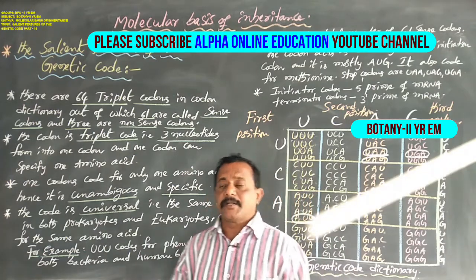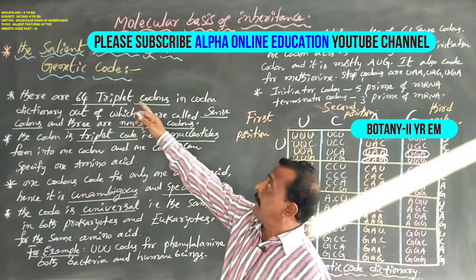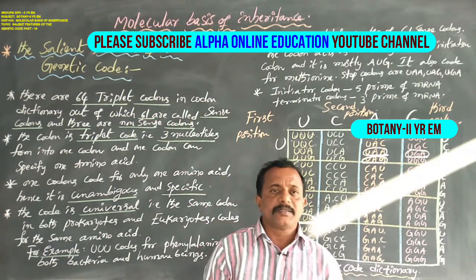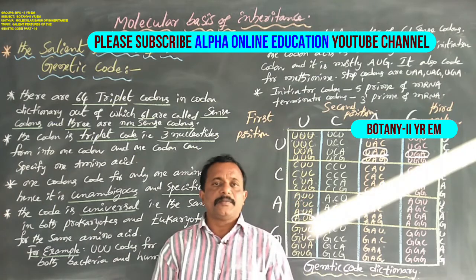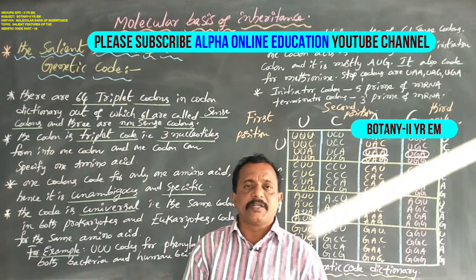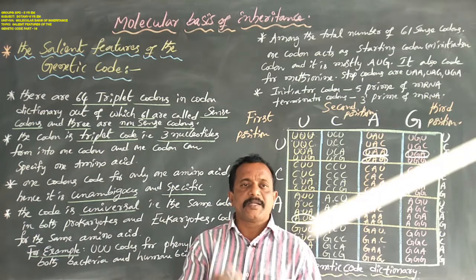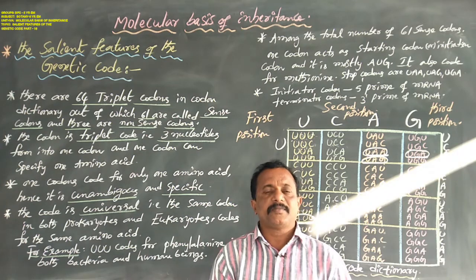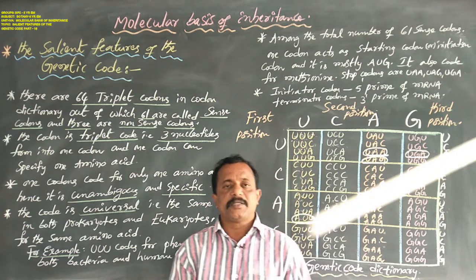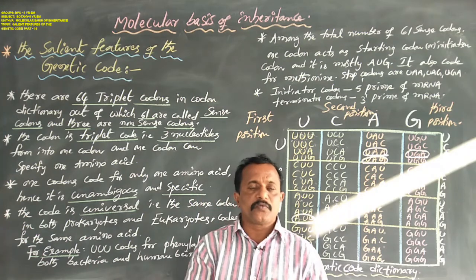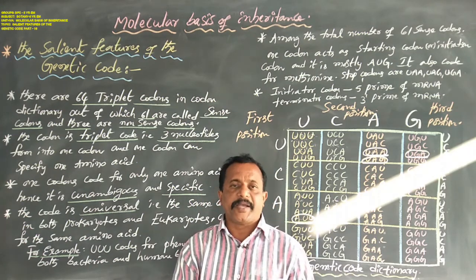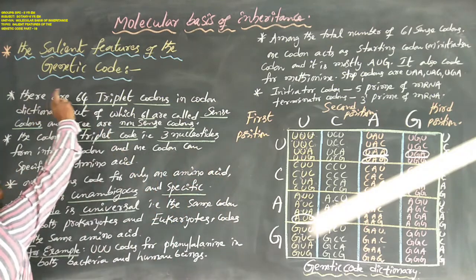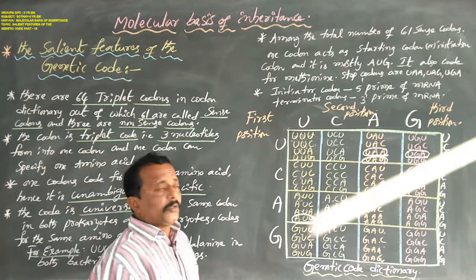Dear students, now let us learn about the salient features of the genetic code. In the previous class, we discussed in detail the meaning of the genetic code, how many scientists suggested the genetic code dictionary, and what makes the genetic dictionary useful for the amino acids. Today we are going to discuss the salient features of the genetic code.